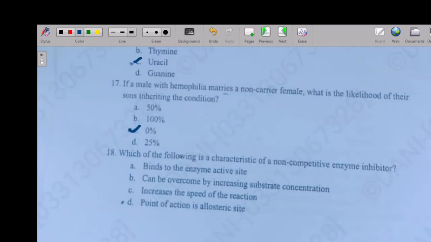So the next question is: which of the following is the characteristic of a non-competitive enzyme inhibitor? Option A, bind with the enzyme active site. Option B, can be overcome by increasing the substrate concentration. Option C, increase the speed of the reaction. Option D, point of action in allosteric site. So the right option is option D, allosteric site.